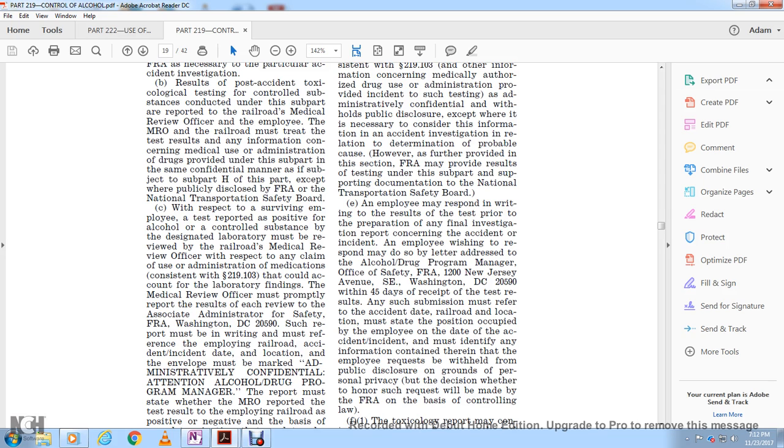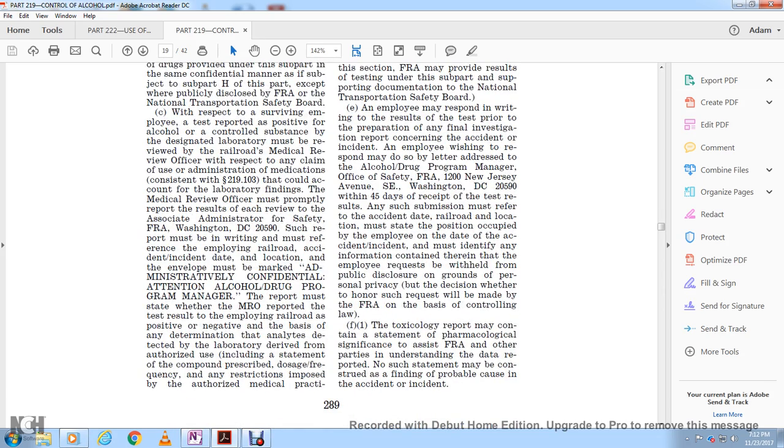The submission must identify the information contained that is the employee's request to be withheld from public disclosure on grounds of personal privacy, but the decision whether to honor such a request must be made by the FRA on the basis of the controlling law.